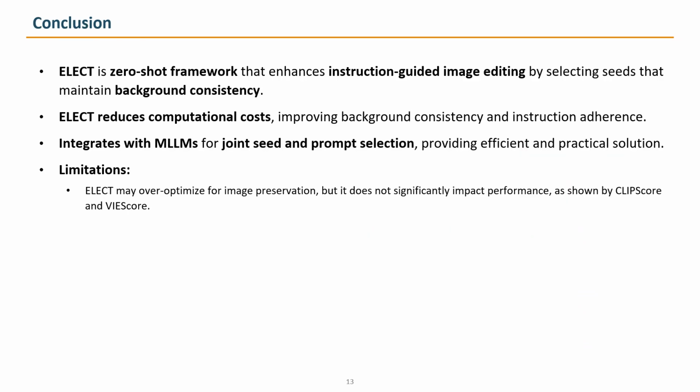To conclude, ELECT is a zero-shot, verifier-free, and efficient way to choose a good seed by minimizing background inconsistency. It reduces compute and improves reliability across different editors. A limitation is that if relevance is extremely diffuse or the instruction is very ambiguous, the selection can be misled. Even then, our instruction alignment and human-aligned metrics remain strong in aggregate.